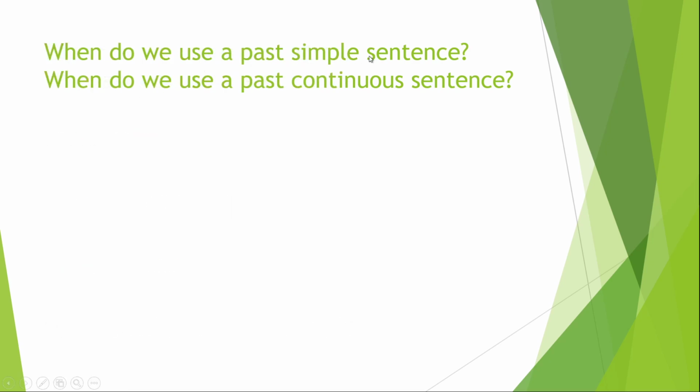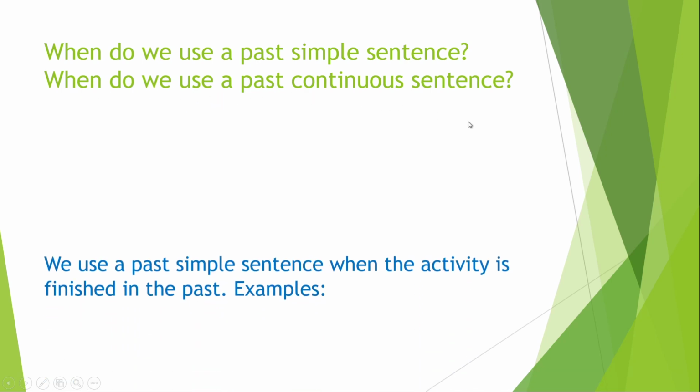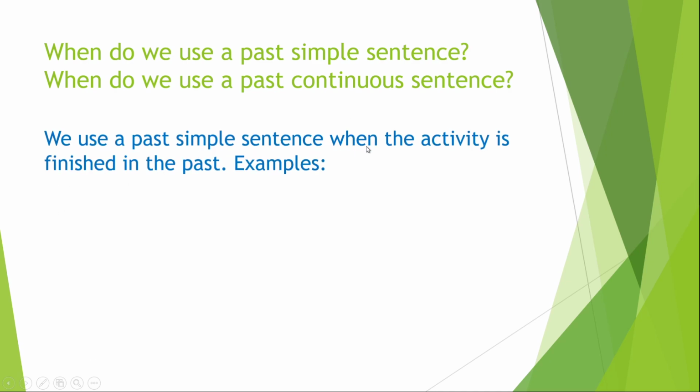When do we use a past simple sentence and when do we use a past continuous sentence? We use a past simple sentence when the activity is finished in the past. Examples: I watched TV last night. So when did I watch TV? I did it last night. It's finished. It's over. It happened. It all happened last night. I'm not watching TV right now, but last night I watched TV. That's past simple. The action is done. It's over. It happened. And now I'm not doing it.